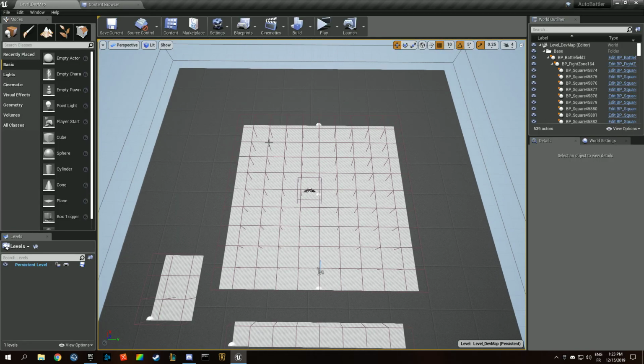Since the next video will be about spawning units on different grids, we needed some more units just so we can better see the differences.